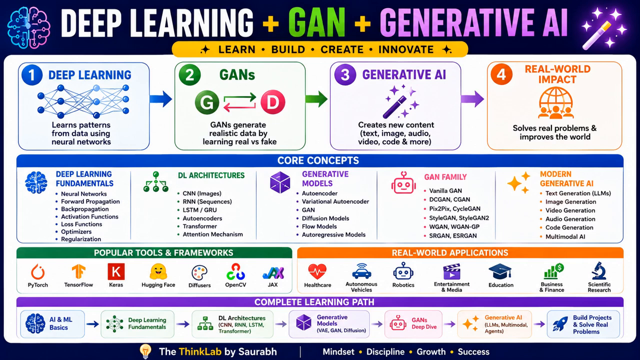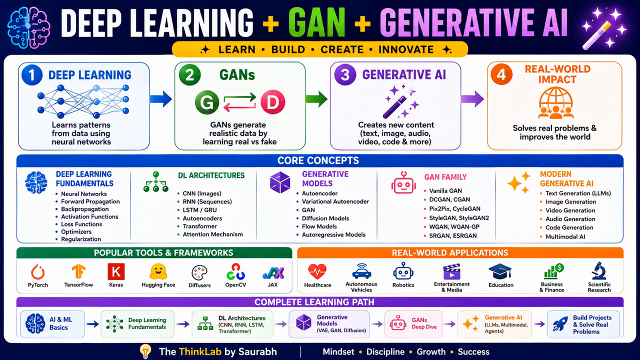So today we are going to understand the complete journey from deep learning to GAN and finally the era of generative AI. By the end of this video, you'll understand how ChatGPT, Gemini, Claude, Midjourney, Stable Diffusion, and AI generation and AI agents are connected.